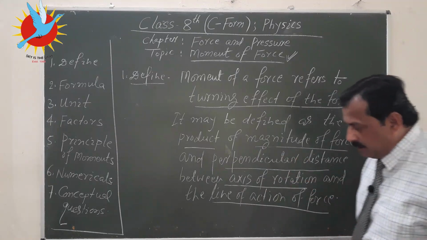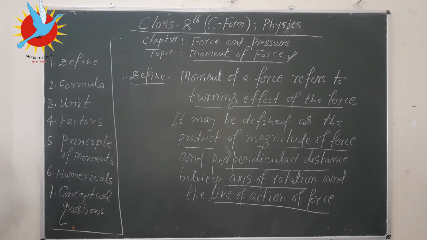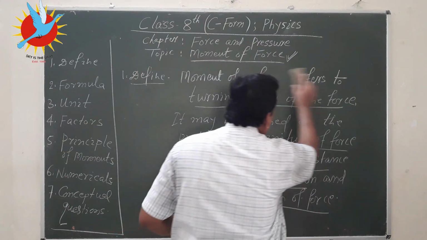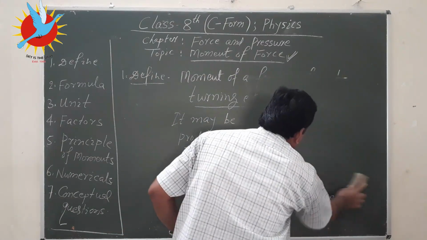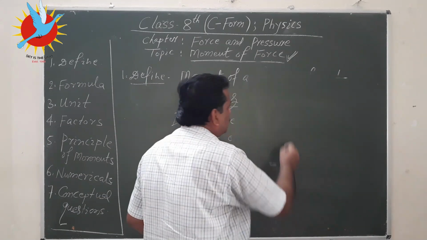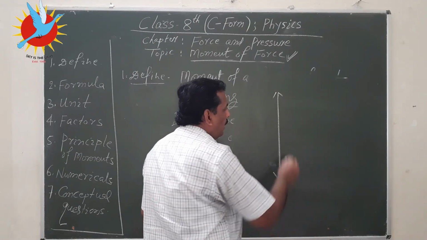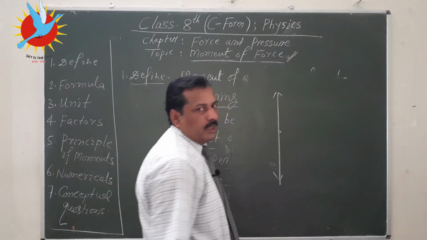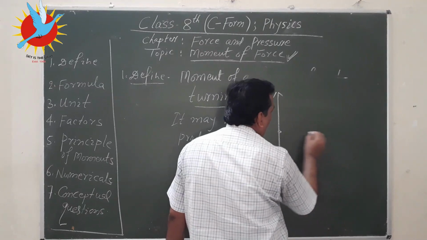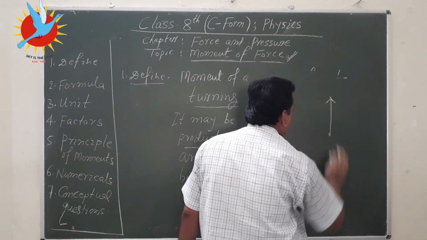Let us try to understand this part. So, let us suppose this is the axis of rotation and this is point of rotation. There is a point on this axis of rotation and here is the force. We are applying a force.